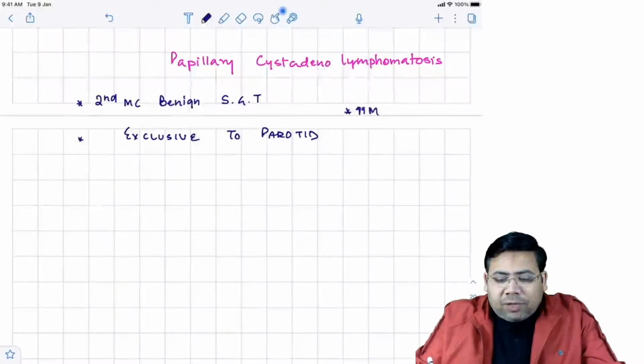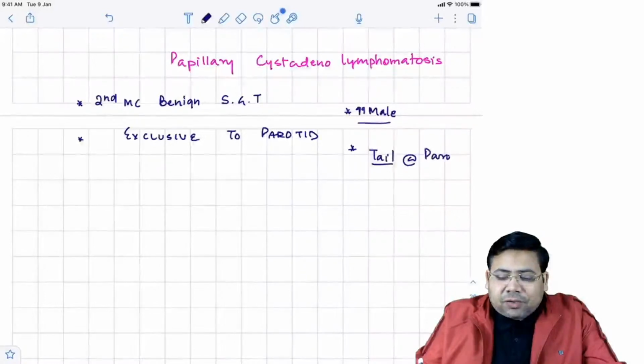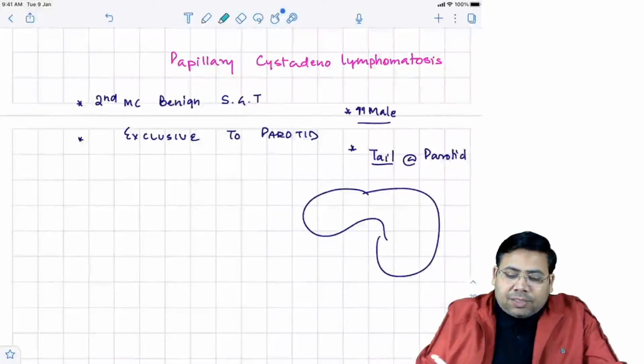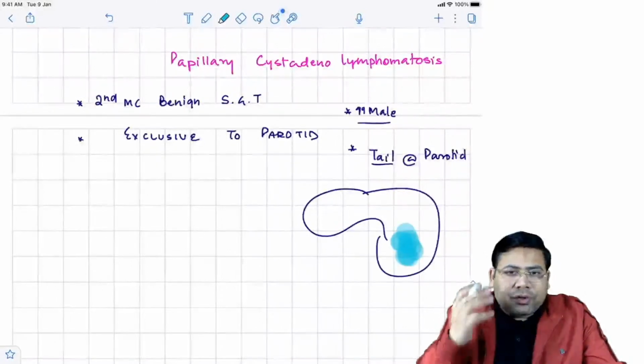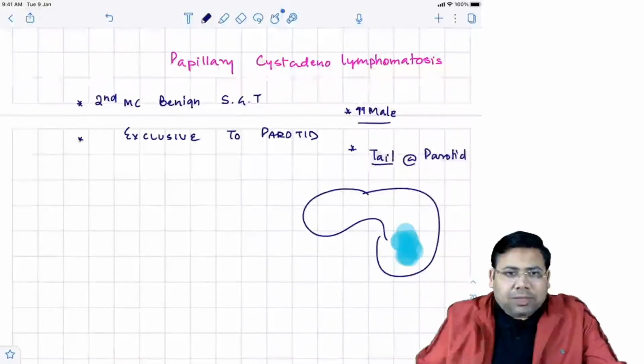So male predominant tumor, point number one, this is associated with the tail of the parotid. I hope you know what the tail of the parotid is. Lower pole of the superficial lobe is known as the tail of parotid. So tail of parotid is actually the most common site.